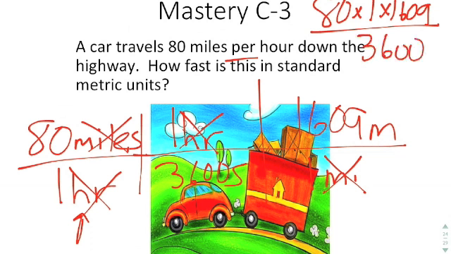which is the denominator. So in your calculator you would do 80 times 1 times 1609 divided by 3600. I'll let you get practice by putting that in the calculator, but your answer is going to be in meters per second.